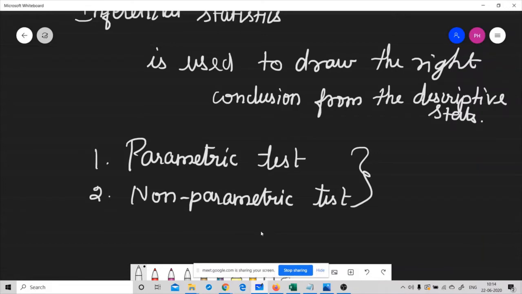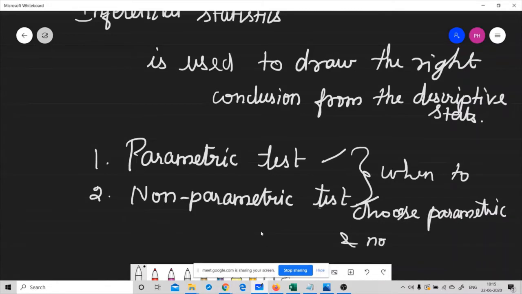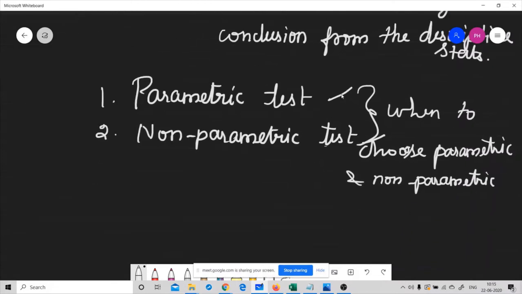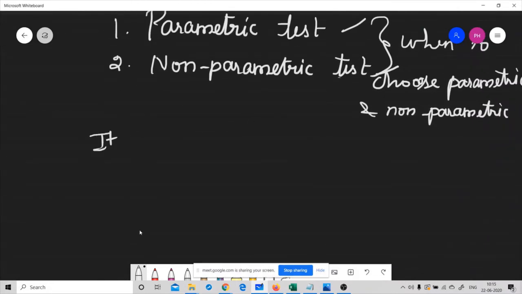So we have to decide when to choose a parametric test and when to choose a non-parametric test. Okay, it is purely based on your data distribution.